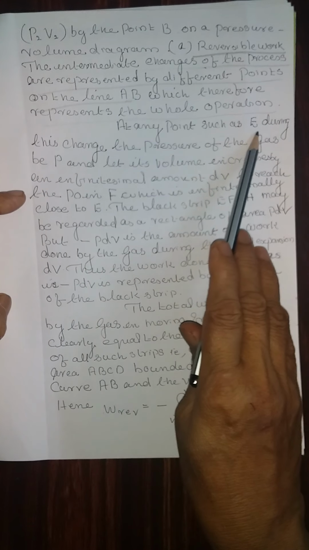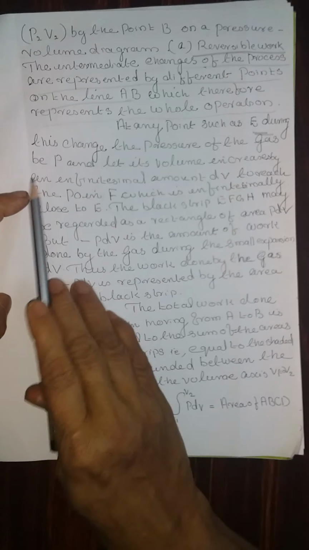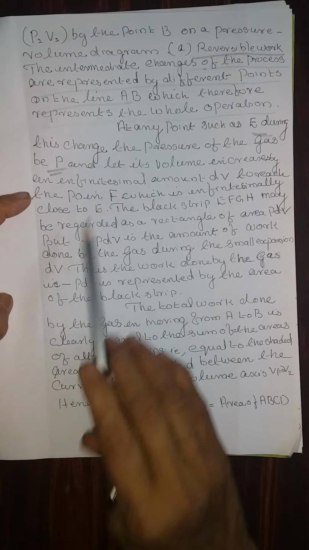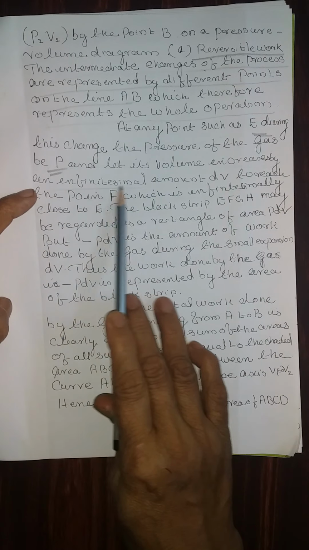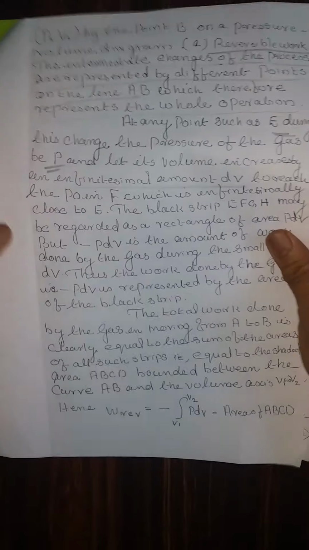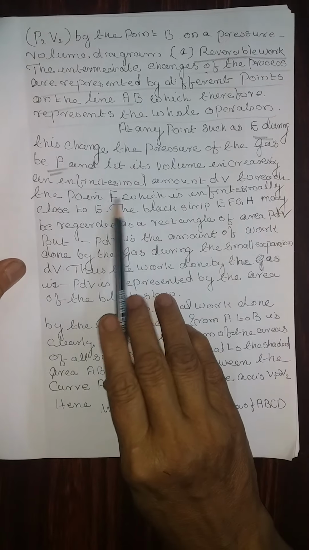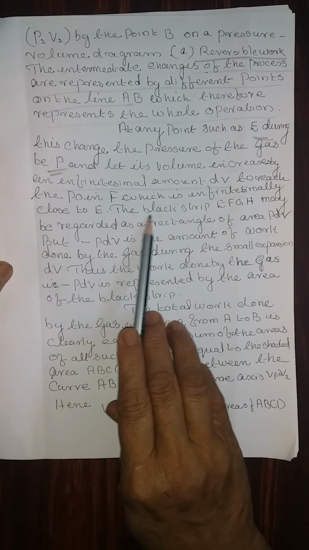At any point such as E, during this change, let the pressure of the gas be P, and let its volume increase by an infinitesimal amount dV, to reach the point F, which is infinitesimally close to E.